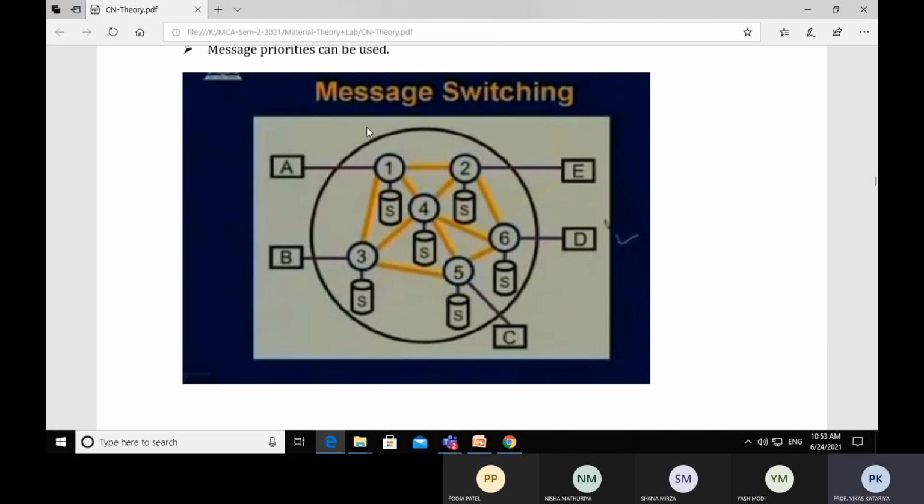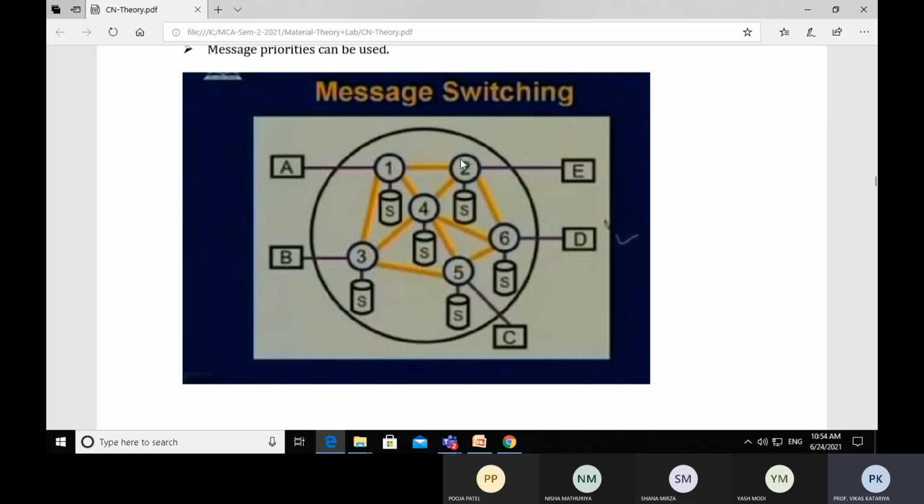And this is end to end communication between workstations, from A to B, A to D, A to C, at high speed, because the actual data communication and the actual circuit switched network is provided by the nodes. The yellow shaded lines tell us this is the high speed line, and the black lines tell us this is the low speed line.